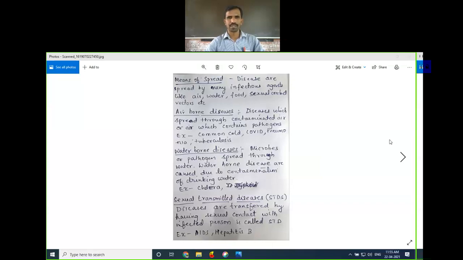Some of the diseases are spread through air. They are called airborne diseases. Some diseases are spread through water, called waterborne diseases, for example cholera. Some diseases are transferred by sexual act or sexual contact. They are called sexually transmitted diseases, for example AIDS. So I have given all those examples.